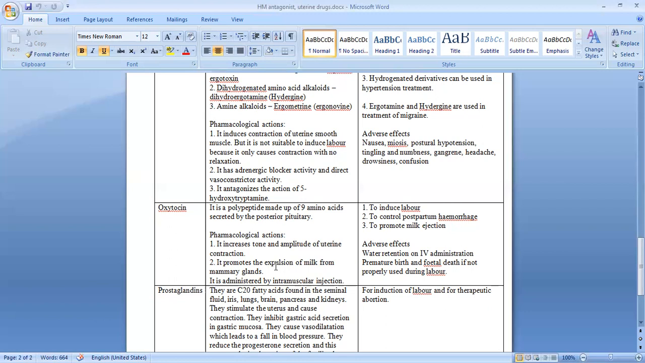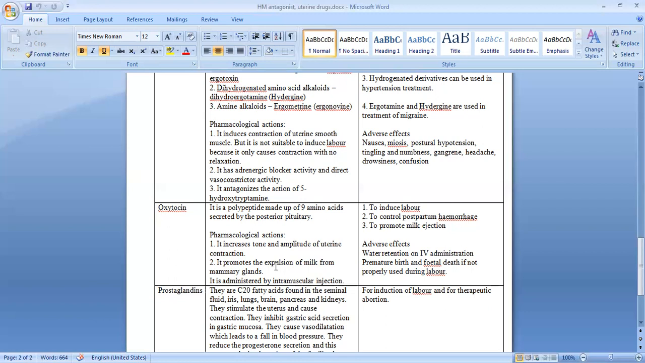Now this oxytocin is to be administered by intramuscular injection. It is used to induce labor. So if the woman is about to give birth but the pain is not strong enough, then we can give oxytocin so that it will induce more and more contraction of the uterus by which the child can be born easily. Then it can also be used to control postpartum hemorrhage and it can be used to promote the milk ejection out of the mammary glands so that the child is able to get enough quantity of breast milk from the mother.